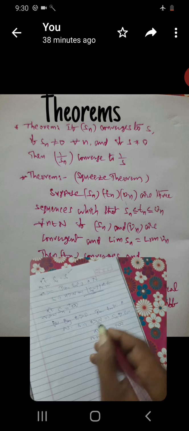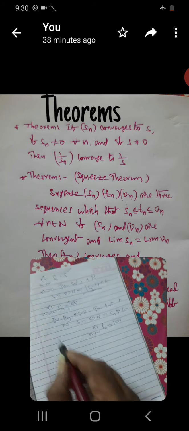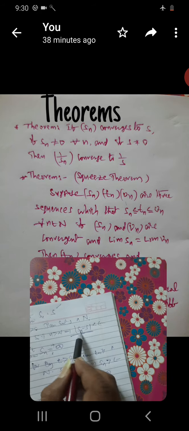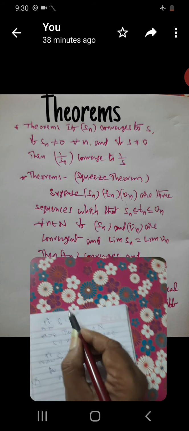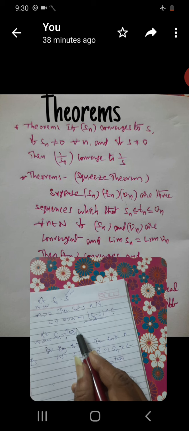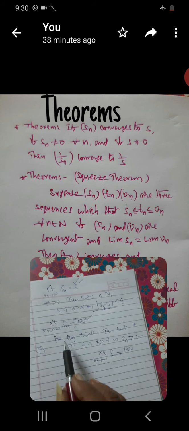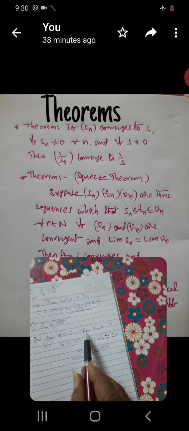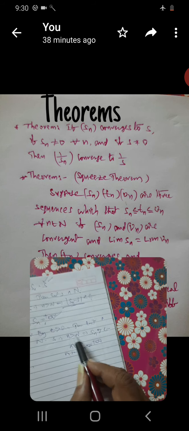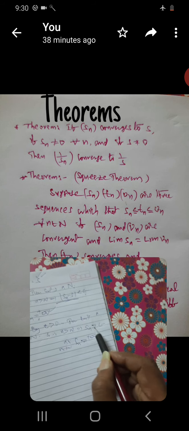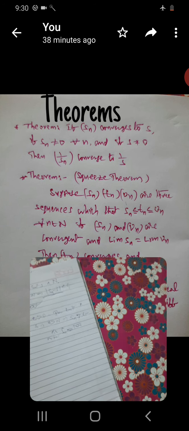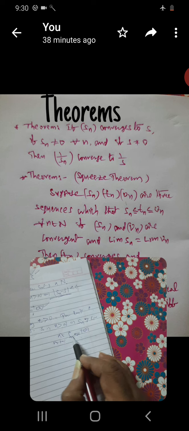That is called limit as n tends to infinity, Sn is equal to plus infinity. Minus infinity is the same. Here, for every epsilon greater than 0, there exists N such that |Sn minus S| less than epsilon when Sn is convergent to S. Sn is convergent to plus infinity. In case of this, for every epsilon greater than 0, there exists a number N such that n greater than N implies Sn greater than epsilon.